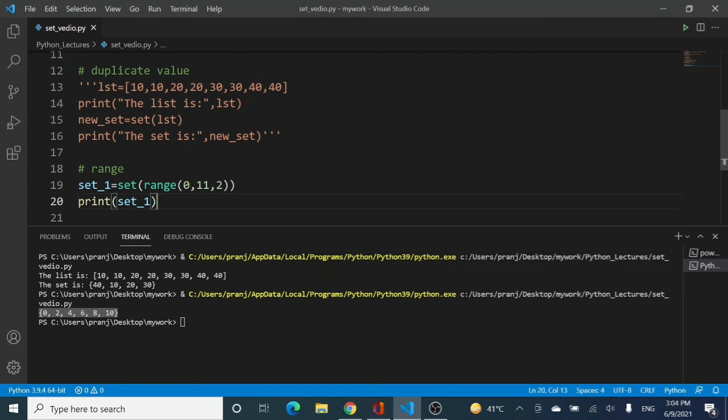So that was a small video in which we have seen the introduction of set, what it is, what the characteristics of sets are, and how it is declared in Python. In the next video, we are going to see some of the inbuilt functions that are available in set, and even the mathematical functions such as union, intersection and other things.